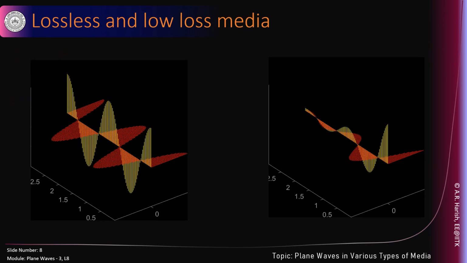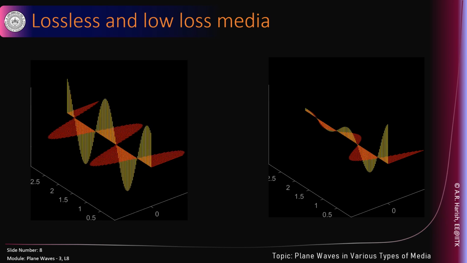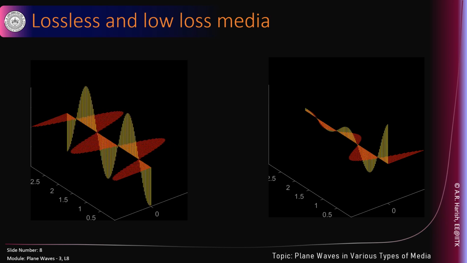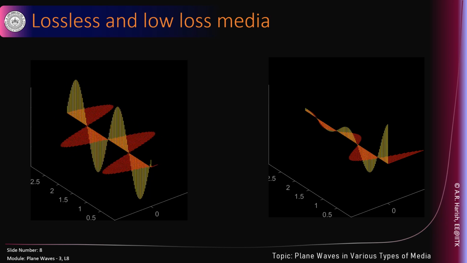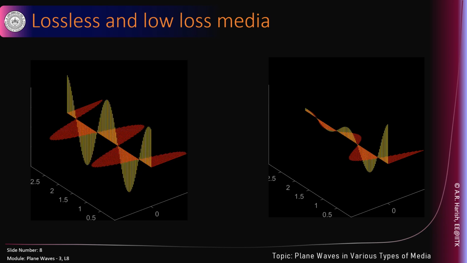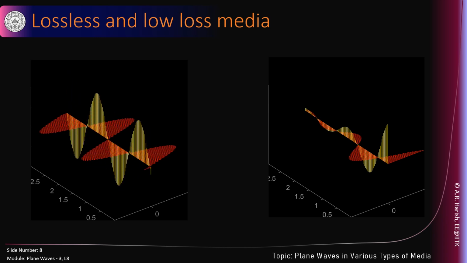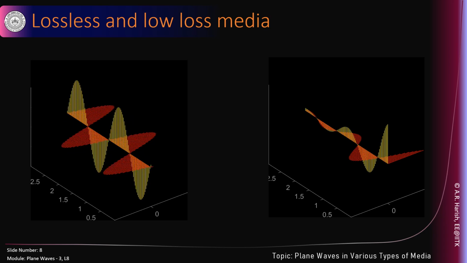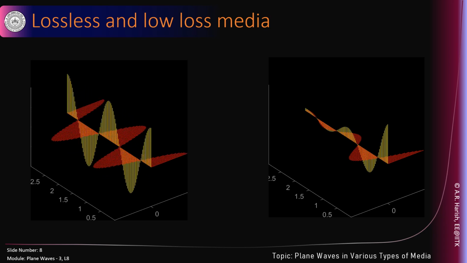Now, let's get back to our visualization. Now you will be able to see the phase relationship, what happens in space for various types of media. Lossless case. Let's play a movie of this. Lossless case, electromagnetic waves propagating along the positive z direction, amplitude does not change, both electric and magnetic field are in phase with each other. Convincing? Okay. Now what happens to a low loss medium?